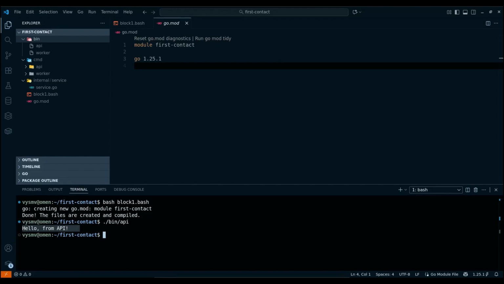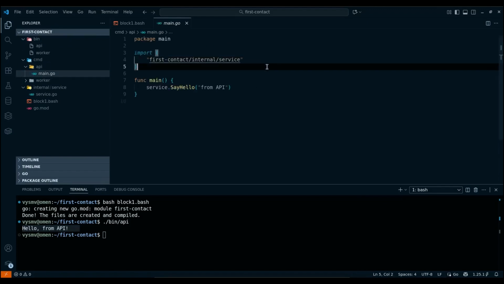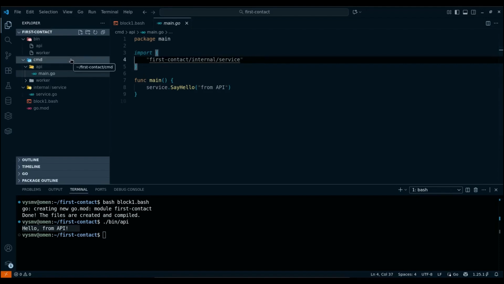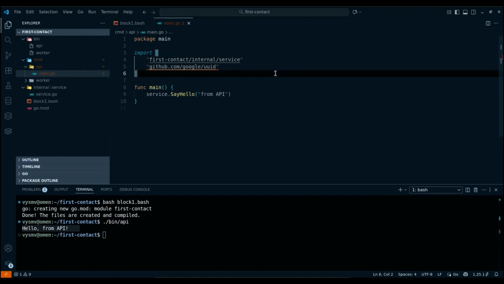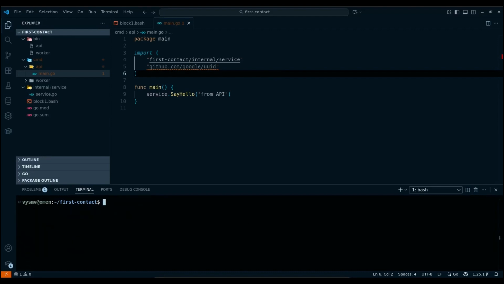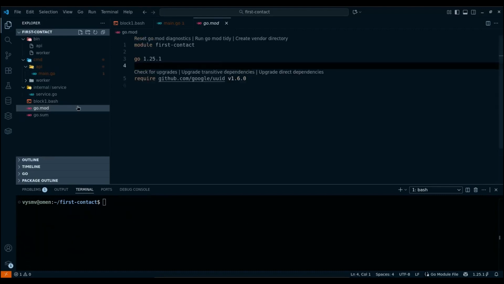code, and the entire module is downloaded in the process. To do this, we need to add a simple external import to the already created module. Let's open the file located in the firstcontact/cmd/api directory and add the import there. After that, execute the command go mod tidy. This will cause a dependency to appear in the go.mod file.